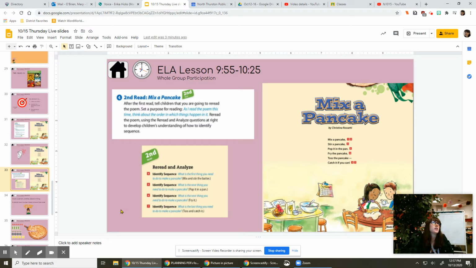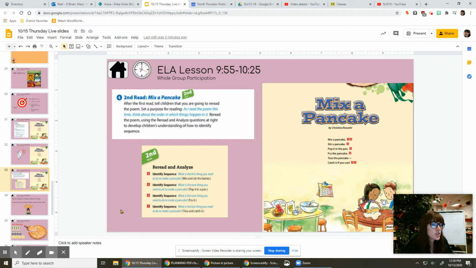Can you pretend to toss up a pancake and catch it in your pan? Good work. That was a poem written by an author who's called a poet, and it had some rhyming words in there. Remember, poems are short stories with rhyming words. I wonder if you can stop and think. Let me say it one more time.